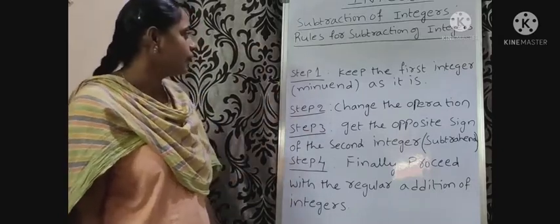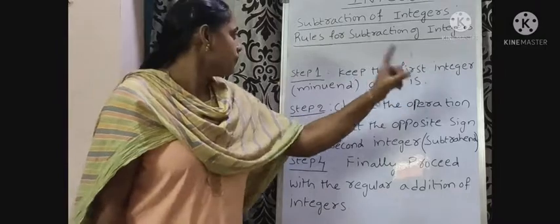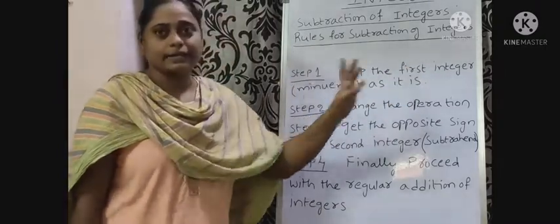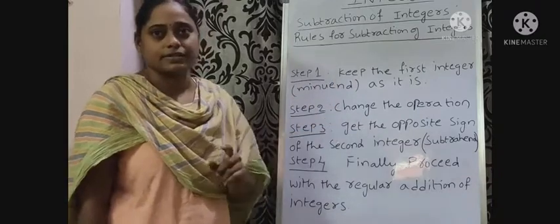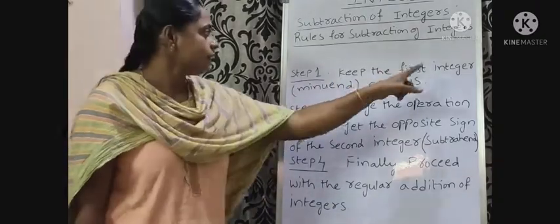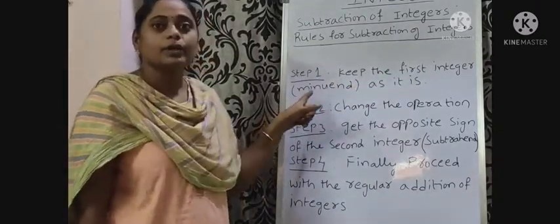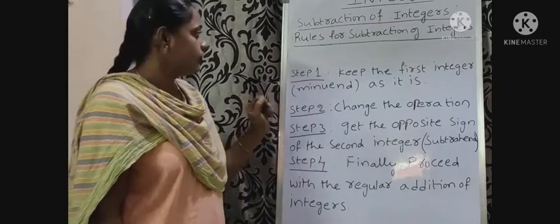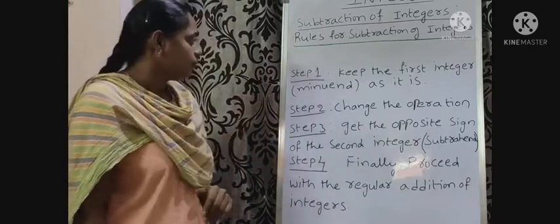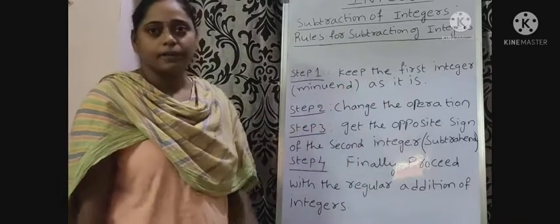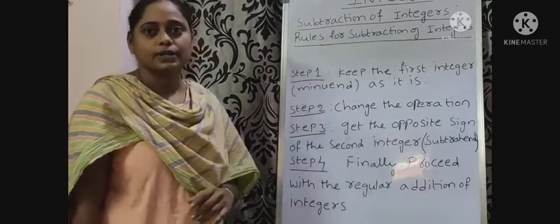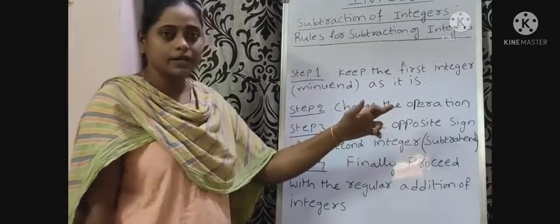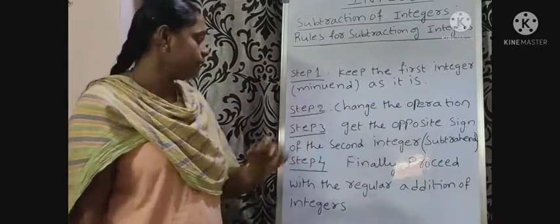Step 1. Keep the first integer as it is. The first integer is called minuend. Step 2. Change the operation from subtraction to addition.